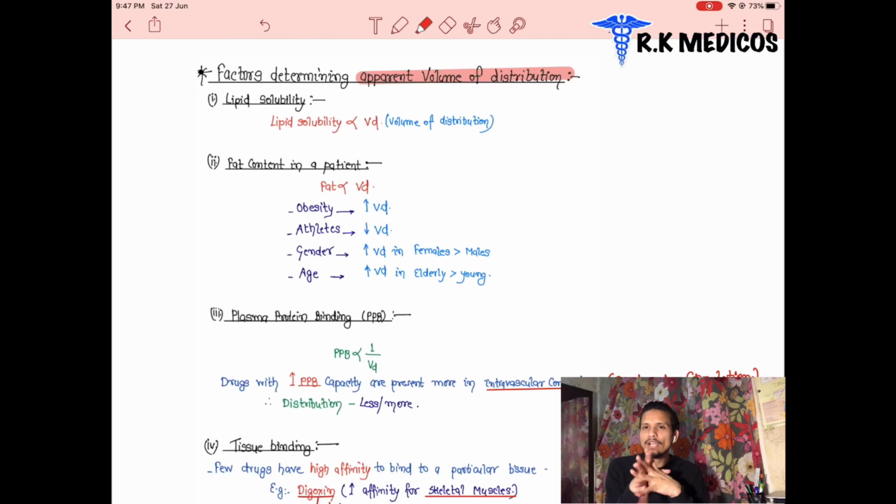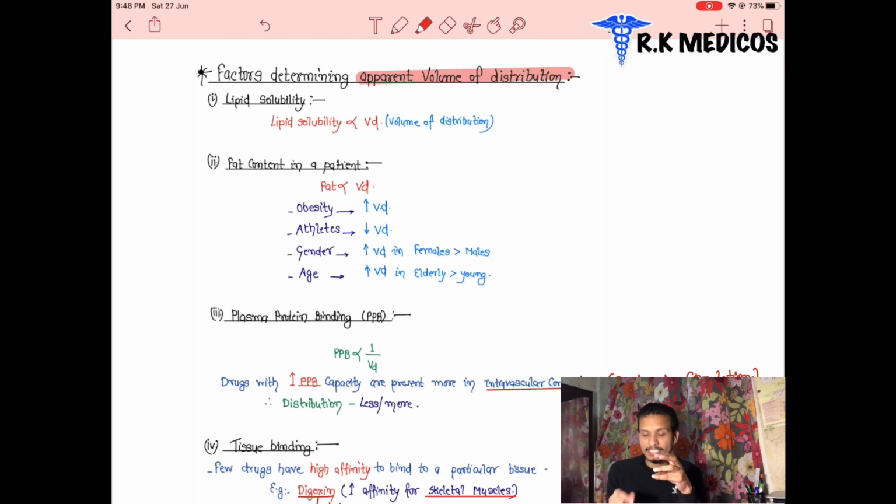Suppose the patient is obese. The obese patient has more fat, more lipids, more fatty tissue, more adipose tissue. It means more fat, and once again more volume of distribution. Suppose the patient is an athlete. What happens to the athlete? Athletes are thinner and lean, with less fat and less adipose tissue. It means less lipid, so the volume of distribution is decreased. The drug is administered into the blood, and what amount of drug is present gets distributed very little.